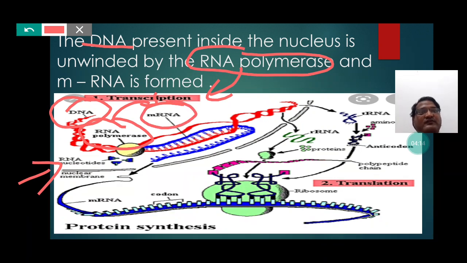So, students, from the DNA, a new strand, that is the mRNA, is produced, and that is one of the major steps in the protein synthesis.